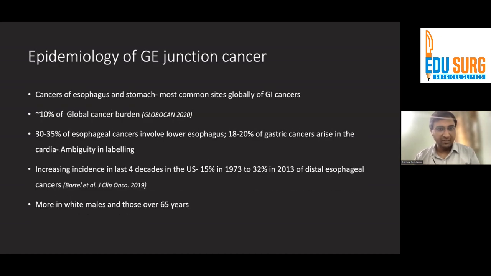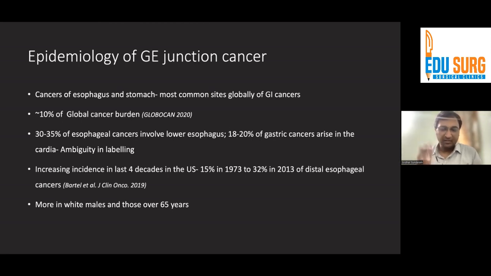So coming first to epidemiology. Now, cancers of the esophagus and stomach are the most common sites globally for GI cancers. They account for about 10% of the global cancer burden overall, as per Globocan data. And 30 to 35% of esophageal cancers involve the lower esophagus, and 18 to 20% of gastric cancers usually arise